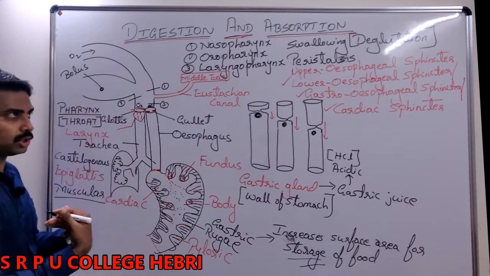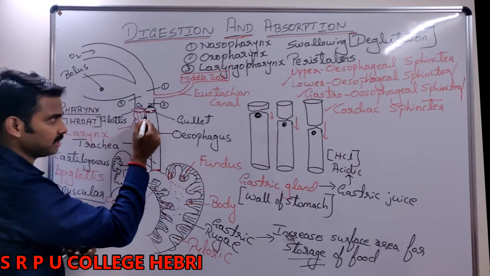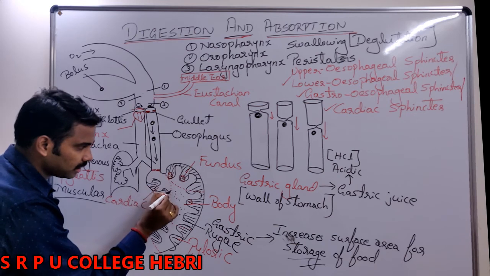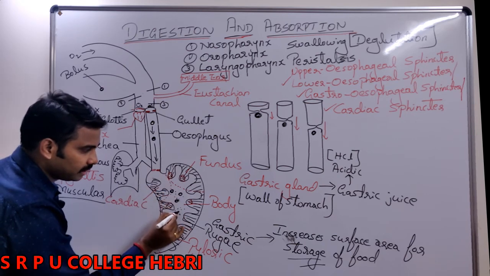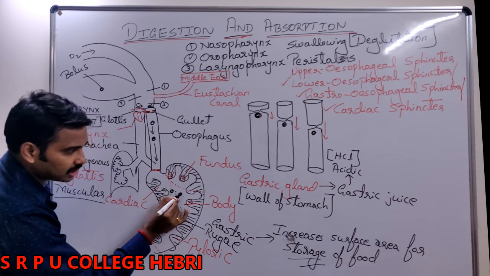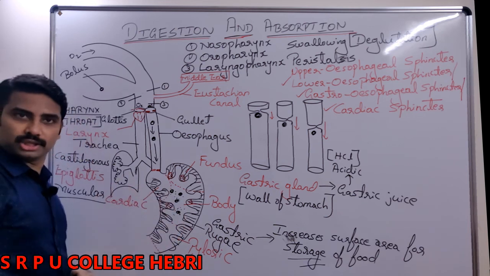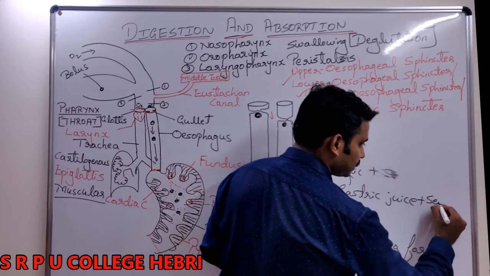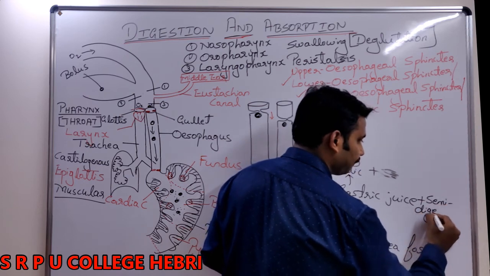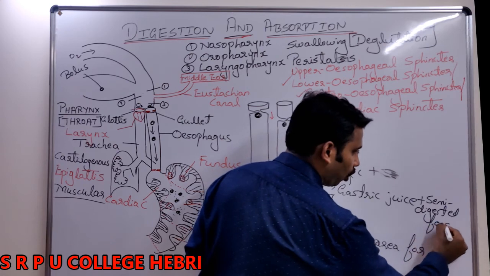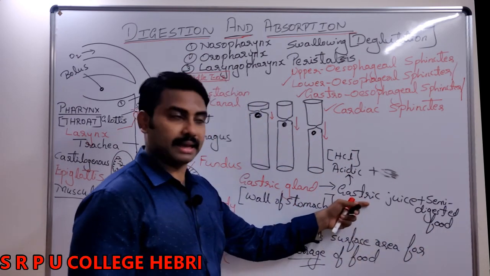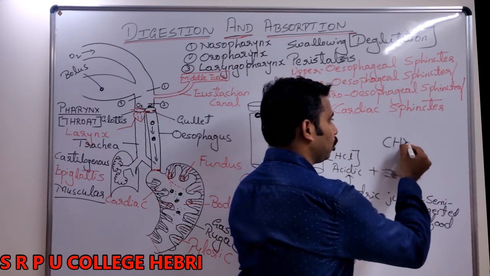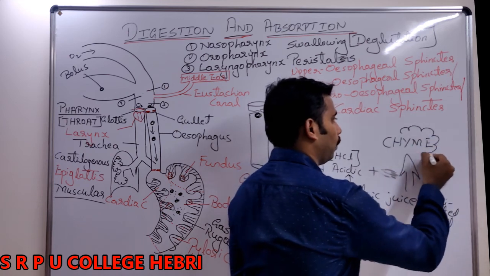When you swallow the food during deglutition, by peristalsis the bolus passes through your esophagus and comes to your stomach. This bolus, the semi-digested food, mixes with the gastric juice to form an acidic liquid called what? Chyme. One mark question.